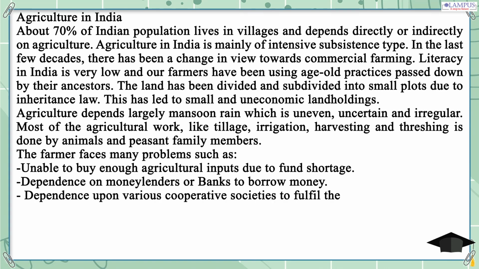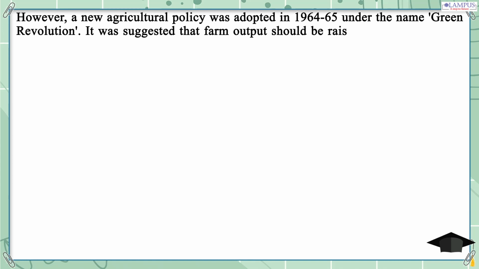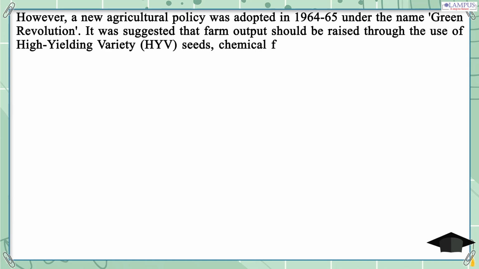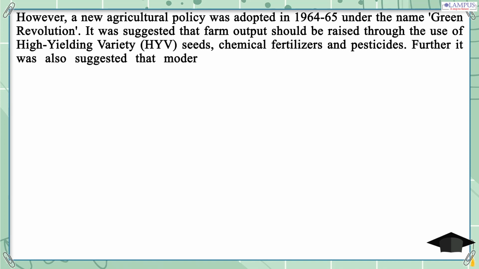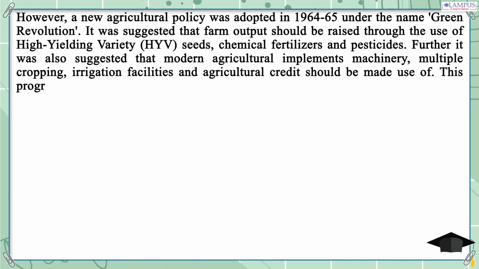However, a new agricultural policy was adopted in 1964-65 under the name Green Revolution. It was suggested that farm output should be raised through the use of high-yielding variety (HYV) seeds, chemical fertilizer and pesticide. Further, it was also suggested that modern agricultural implements, machinery, multiple cropping, irrigation facilities and agricultural credit should be made use of. This program was initially started in the areas where irrigation and rainfall conditions were favorable.